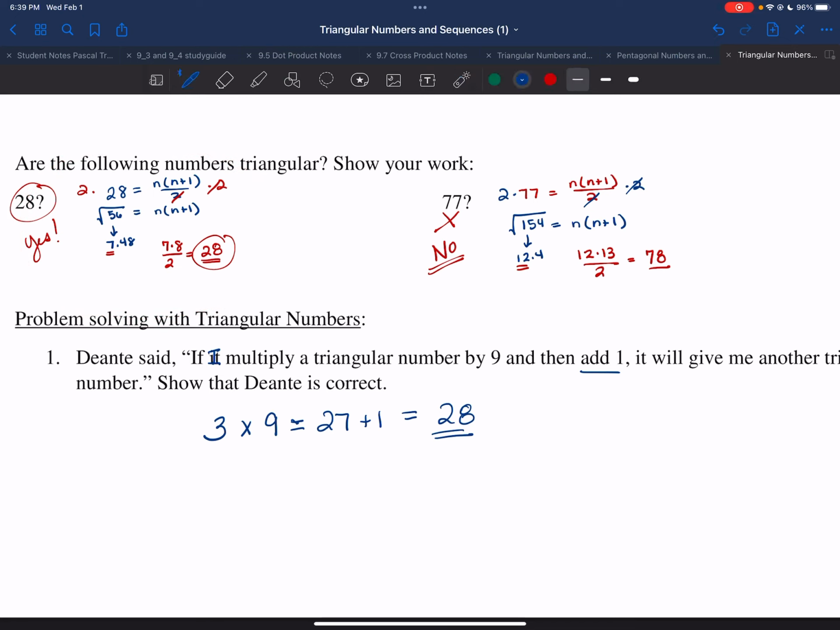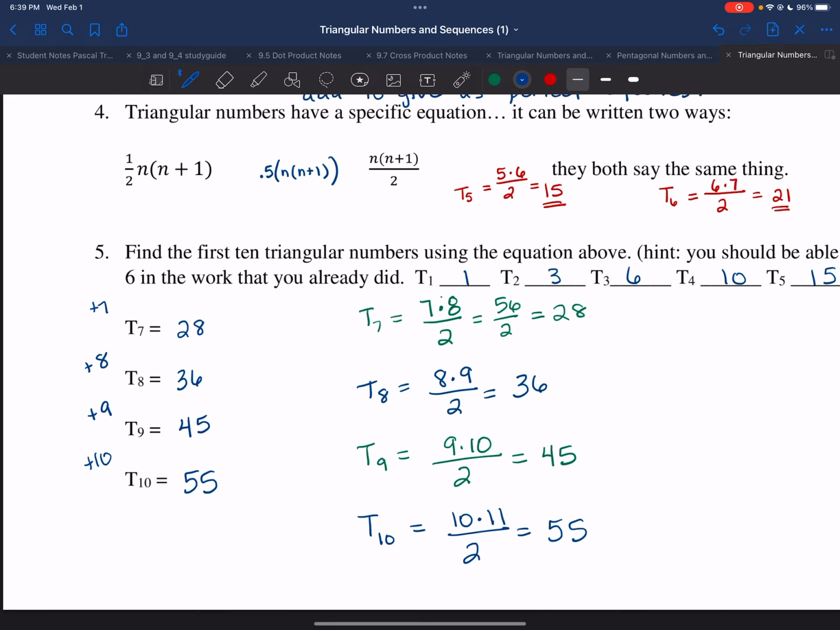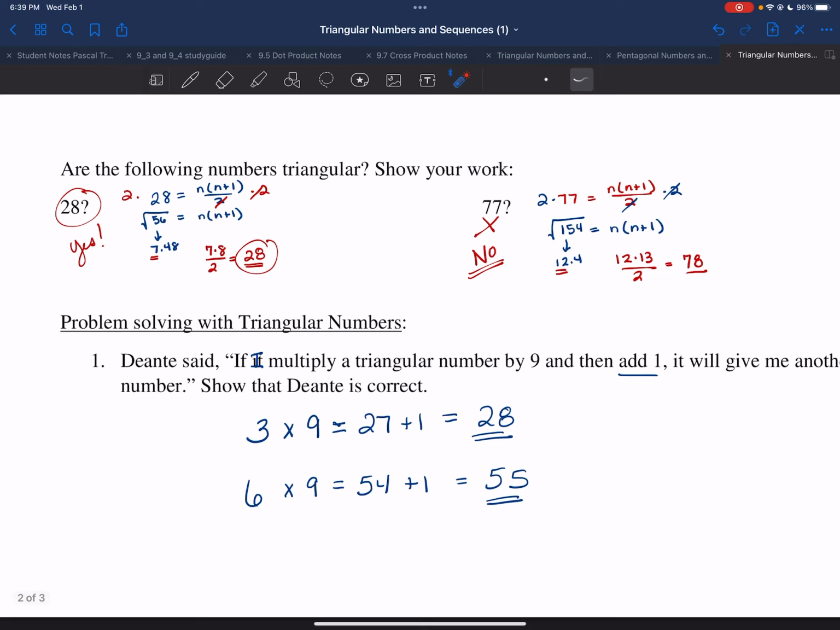Let's try the next one. So 6 is a triangular number. That's T3. So times 9 gives me 54. Add 1, and that gives me 55. Well, 55 we saw on the previous page is actually T10. So I know that that is a triangular number, and it all checks out. Go ahead and see if you can try out some with different numbers and make sure that this actually continues on with even bigger numbers. But so far we've been able to prove his hypothesis correct.